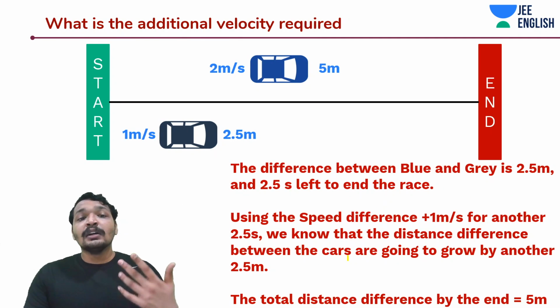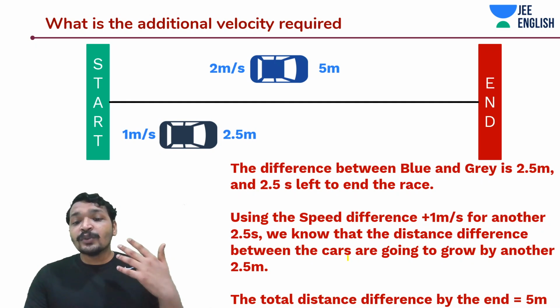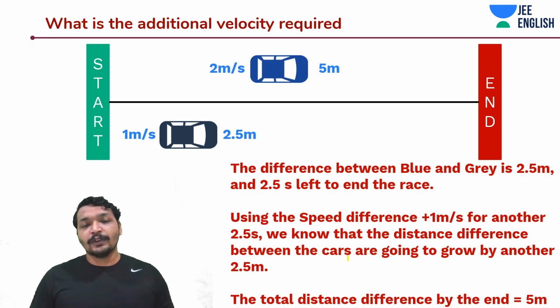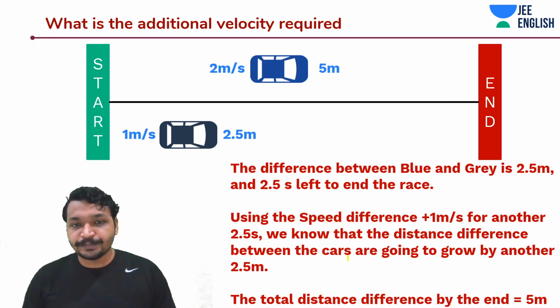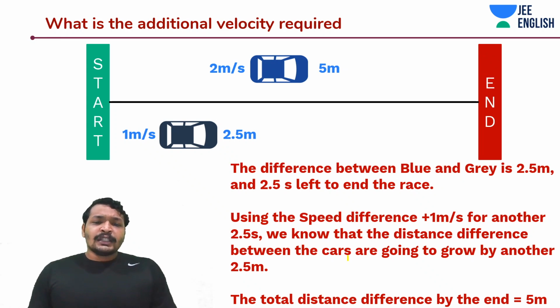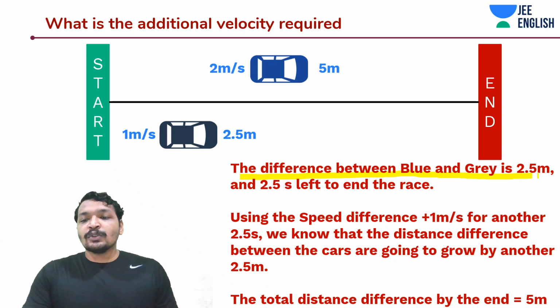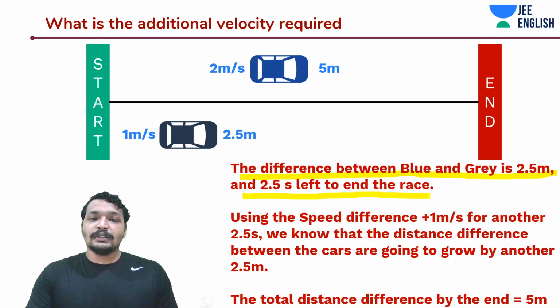And you know what? Now let's do this problem using the concept of relative velocity, or relative speed, or relative motion. The distance difference between blue and grey car to end this race is 2.5 meters, and 2.5 seconds is left to end this race.